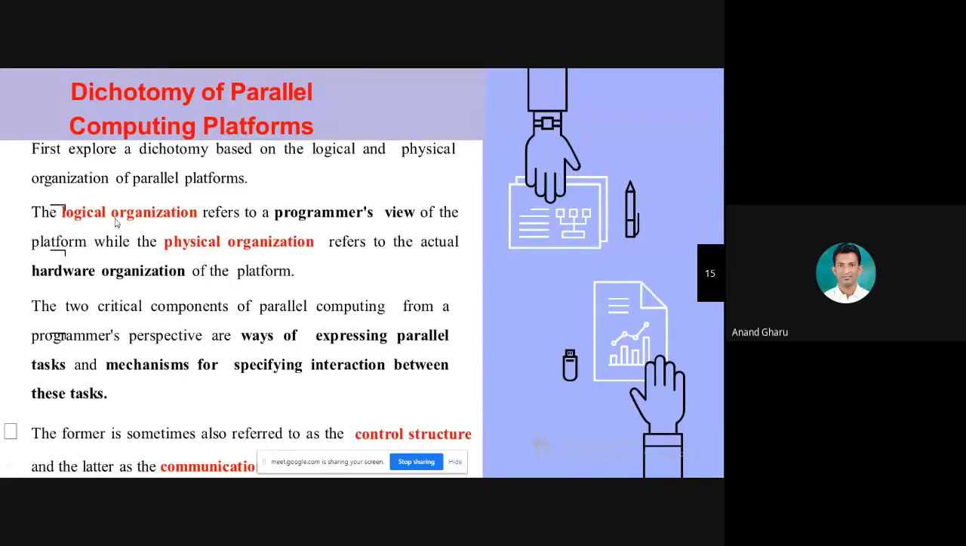Here you can see logical organization refers to the programmer's view. Programmer's view means the programmer can perform programming, he can write code, use software, simulate the data, store the data in the database, and use the internet. All the software utility or coding part means logical organization, which can be used by the programmers.